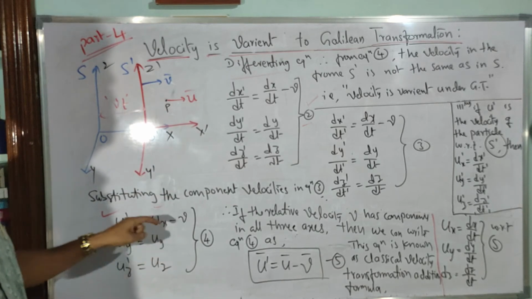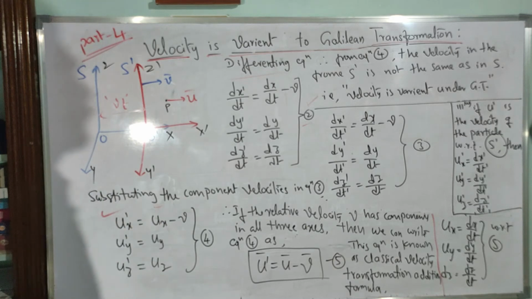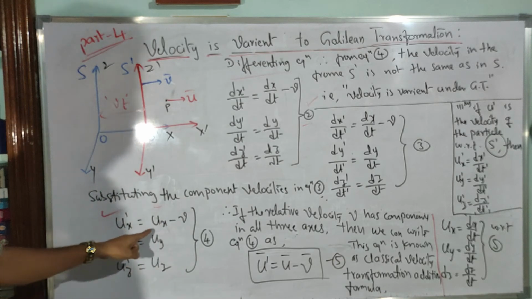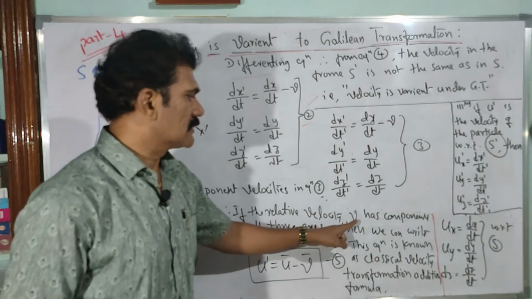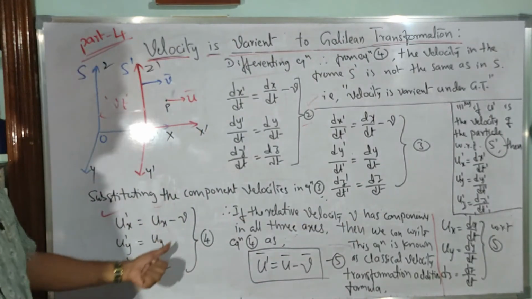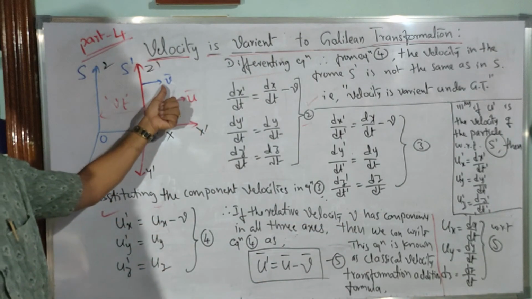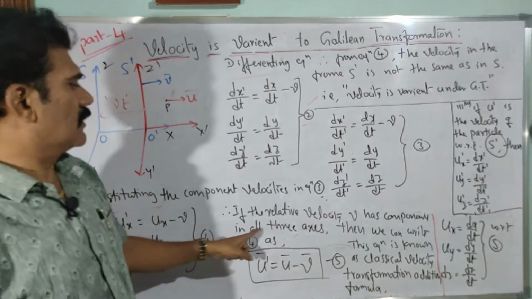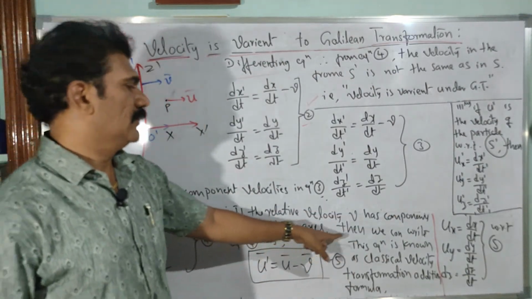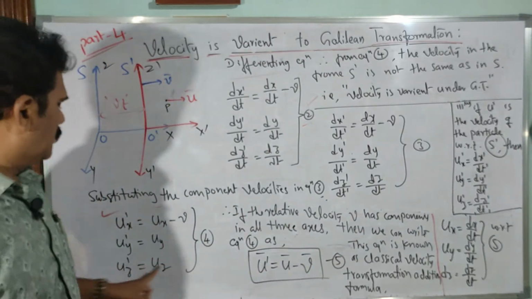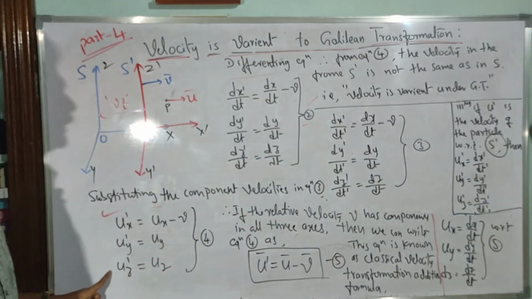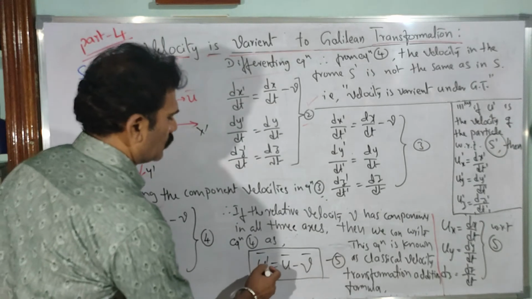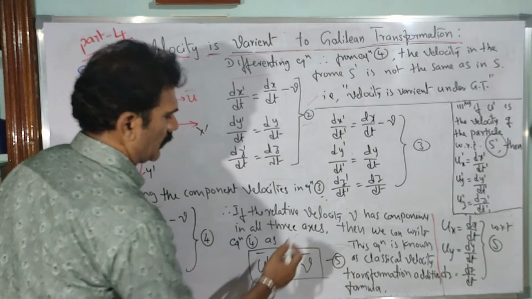So what can you conclude here with respect to equation 4? In the above equations we are considering v as the velocity of the frame of reference. Even if that velocity v has components in all three axes, then we can generalize the equation. Instead of writing all the separate components, you just generalize it as u dash is equal to u minus v.